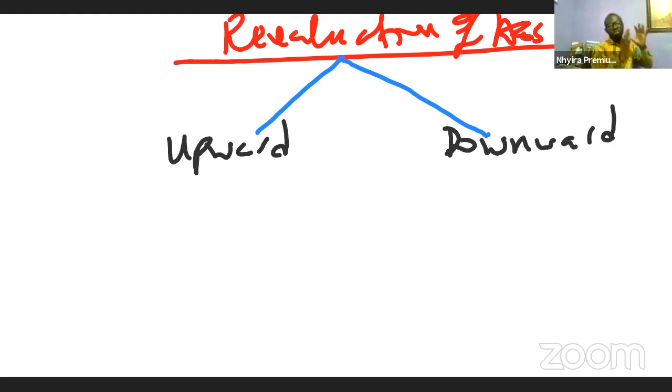This is where I want you to pay close attention, stay focused. When we say upward revaluation, what do we mean? There is what is called the initial revaluation. Let's say we bought the asset last year, and this year we revalue the asset. So the initial revaluation of the assets.